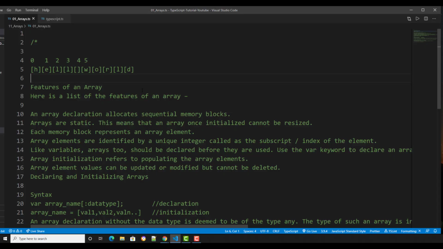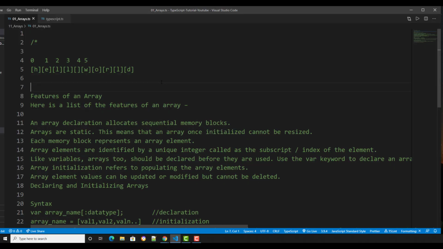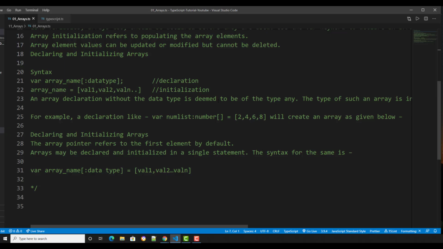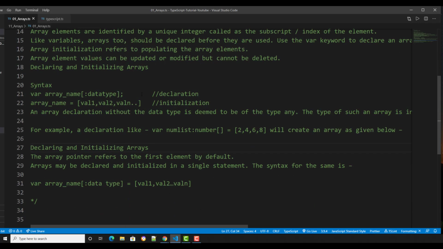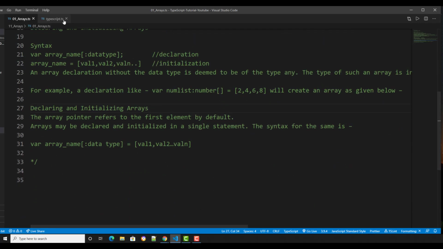In an array you can store as many as you want, but once you initialize it, you cannot resize it. That's the only thing. And we're done with arrays. We're going to go to the real thing and write some code on arrays. See you in the next tutorial.